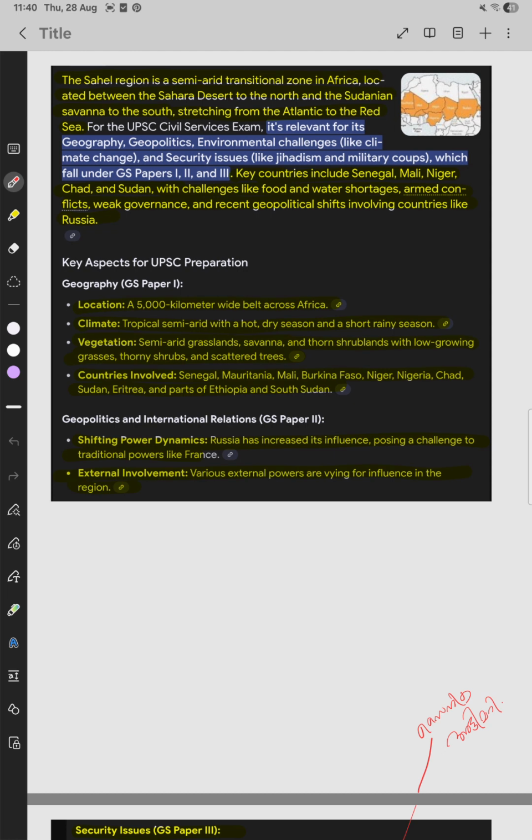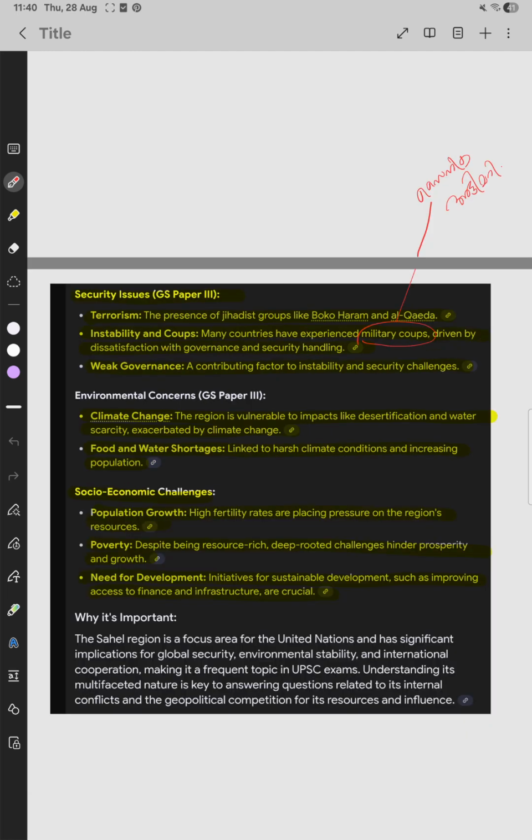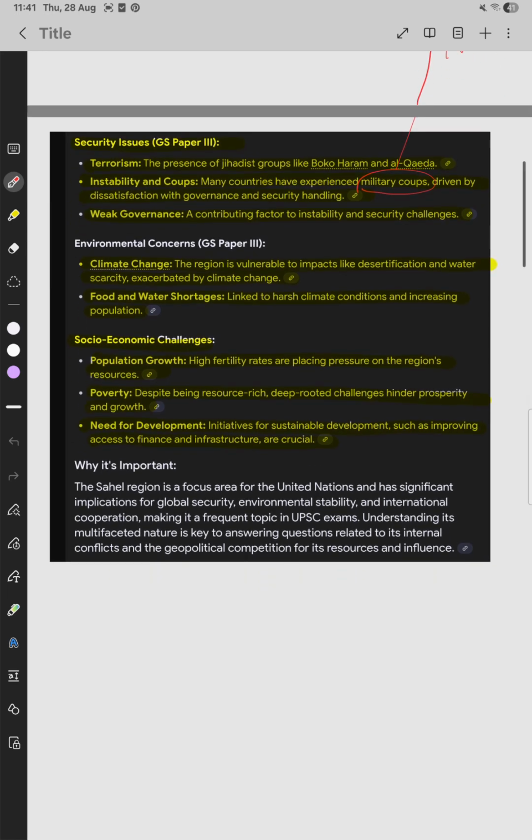Shifting power dynamics: Russia has increased its influence, posing a challenge to traditional powers like France. External involvements: various external powers are vying for influence in the region. Security issues: terrorism and the presence of jihadist groups like Boko Haram and Al Qaeda. Instability and coups: many countries have experienced military coups driven by dissatisfaction with governance and security handling. Weak governance is a contributing factor to instability and security challenges.